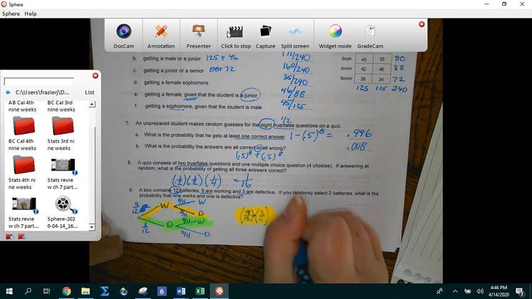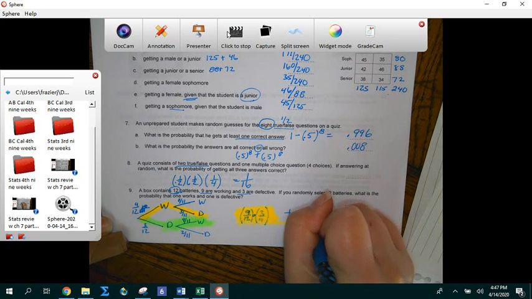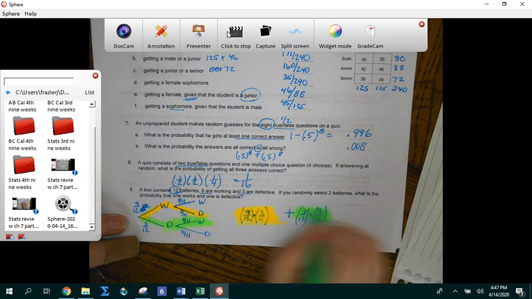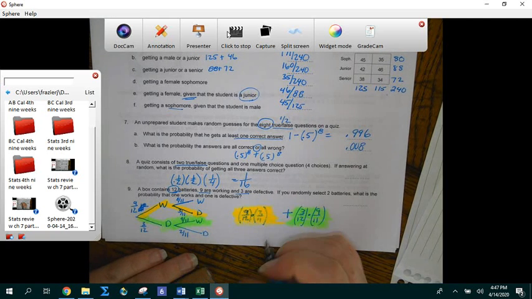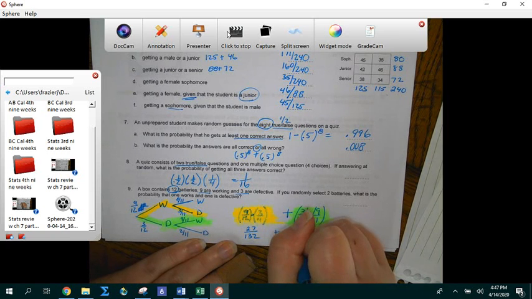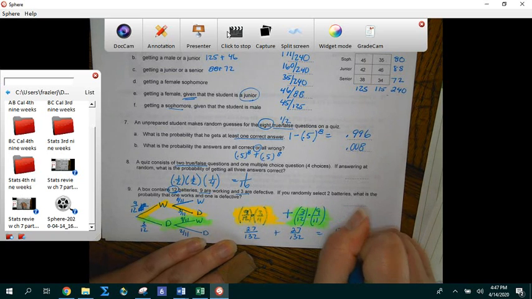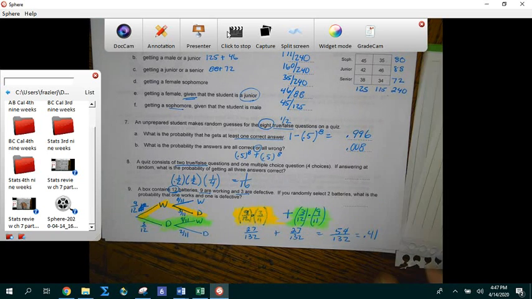Or that means add: defective and works. Okay, so now I multiply. So if I multiply those together, that's going to give me 27 out of 132 plus 27 out of 132 is going to equal 54 out of 132, or 0.41.